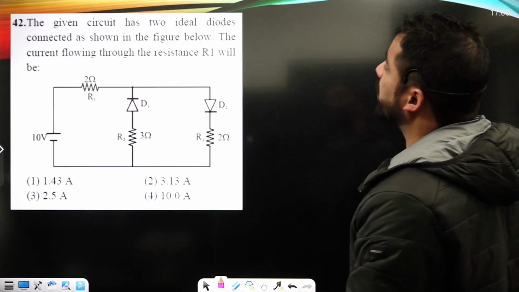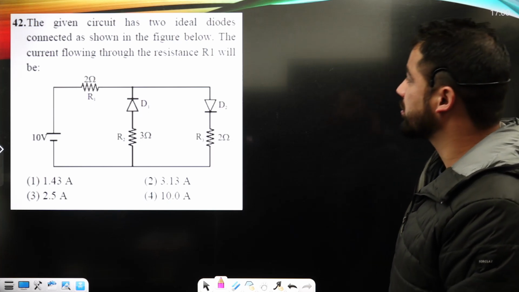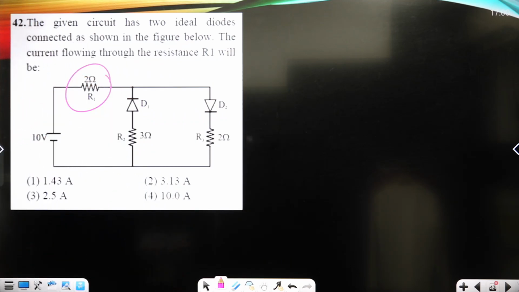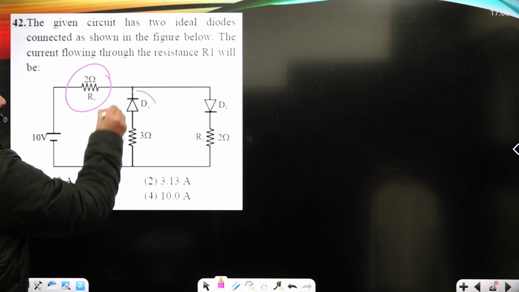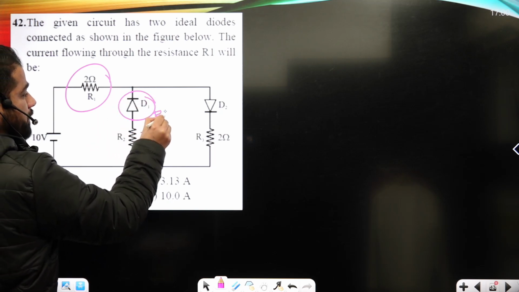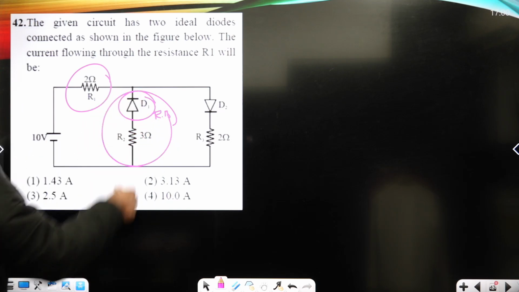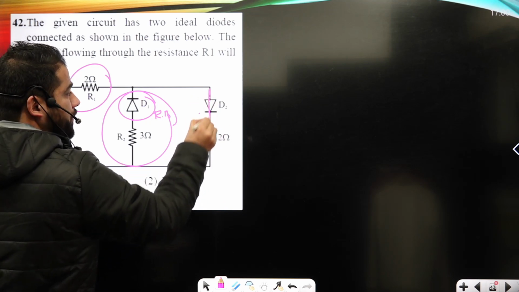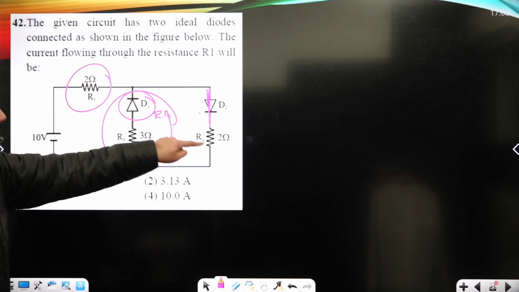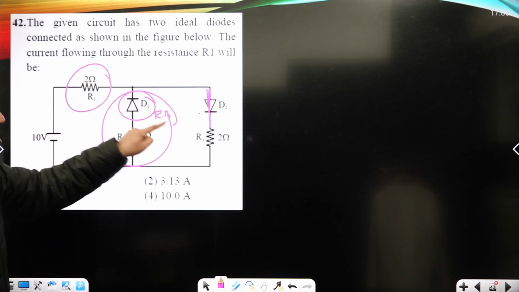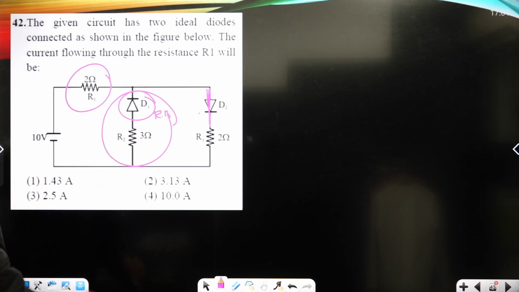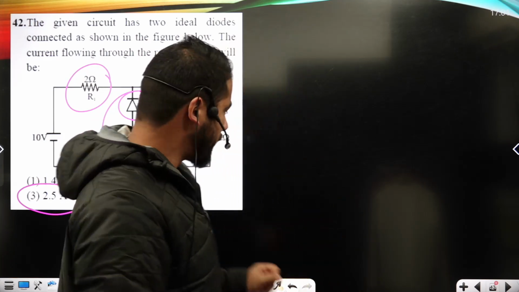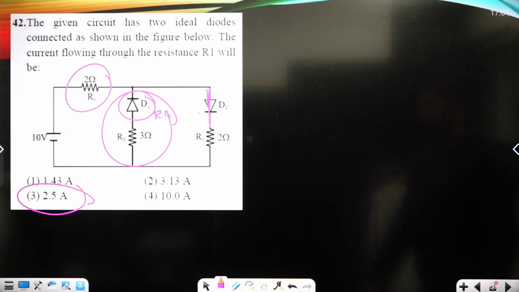Now the given circuit has two ideal diodes connected as shown in figure below. The current through the resistor R1 will be. Here it is basically the resistor R1 and we are asked to calculate the current. See, when we talk about the diode D1, it is reverse biased. So from here, it will just behave like open circuit. Now this diode D2 is in forward bias condition, so it will behave like the normal wire. Now these two resistors are connected in series, so it is 10 upon 4, that's 2.5 will be the current through each resistor, that's R1 and R2, because they are connected in series, right? So current must be here 2.5 amperes.